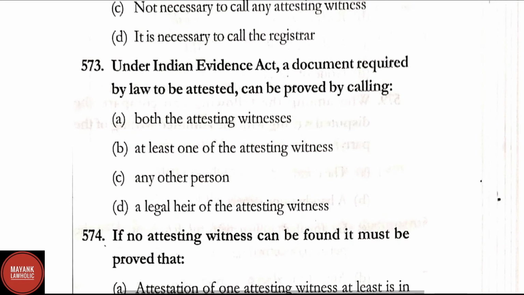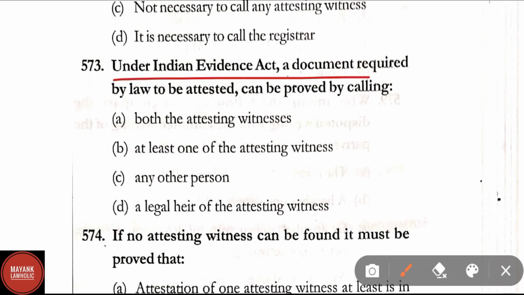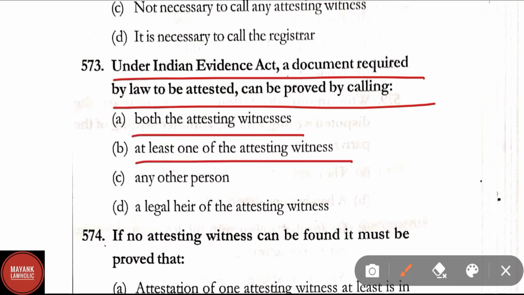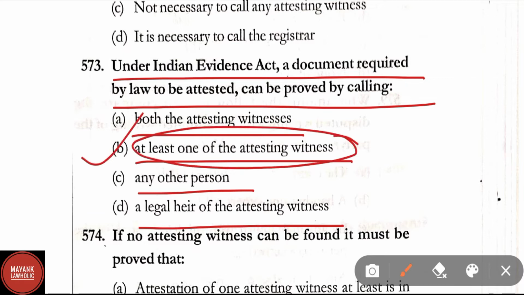Question number 573. Under the Indian Evidence Act, a document required by law to be attested can be proved by calling both the attesting witnesses, at least one of the attesting witnesses, any other person, a legal heir of the attesting witnesses. Here the correct answer is option B, that is at least one of the attesting witnesses.